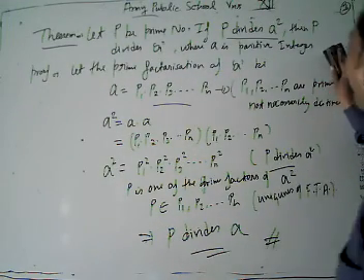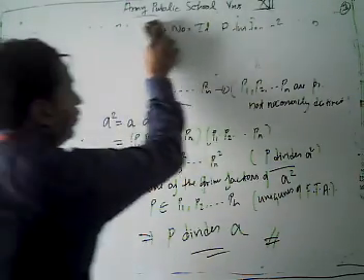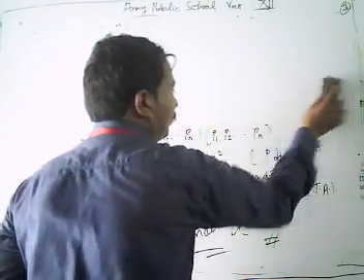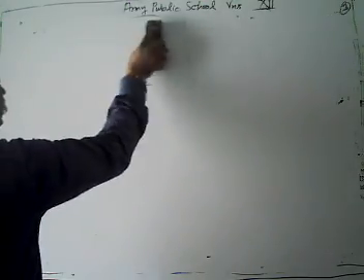Now look, before proving the theorem, I am telling you that if we can show that p is any prime number, then obviously root p is an irrational number.